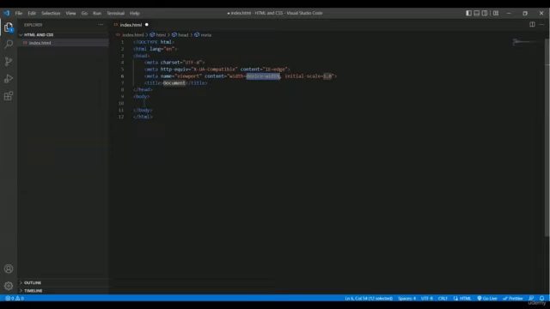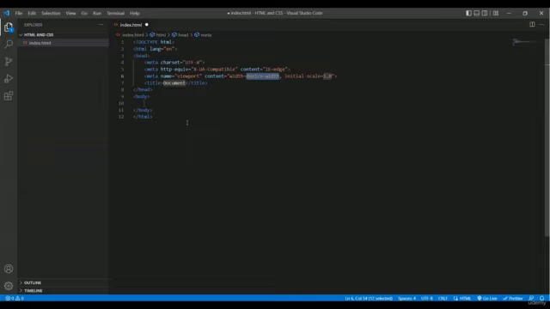So let's take a look from the line number 1. So this is the line number. So at the first line number 1, we got the doc type. So what is doc type? Doc type is a short form of document type.